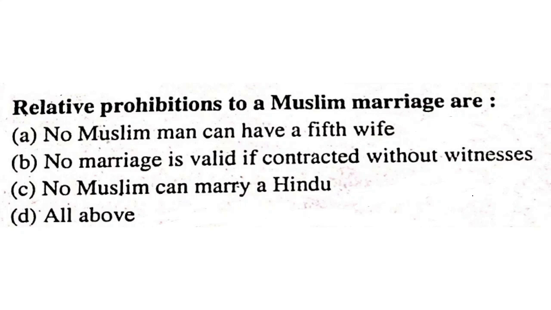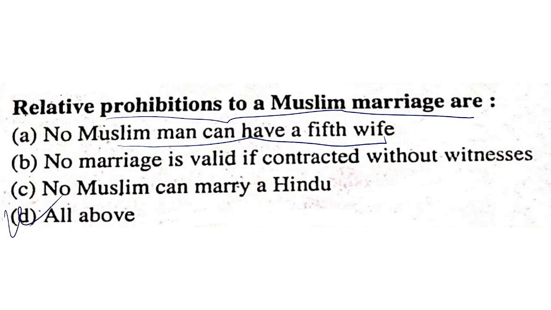Relative prohibitions to a Muslim marriage are: no Muslim can have a fifth wife, no marriage is valid if contracted without witnesses, no Muslim can marry a Hindu, all of the above. Relative prohibitions to a Muslim marriage are: no Muslim can have a fifth wife. Okay. No marriage is valid if contracted without witness. It is also correct. No Muslim can marry a Hindu, and all of the above. It is all of the above.